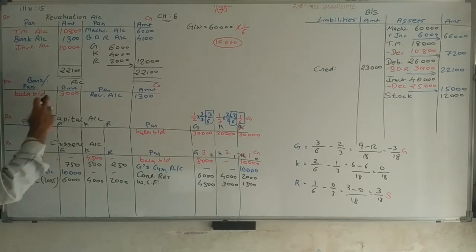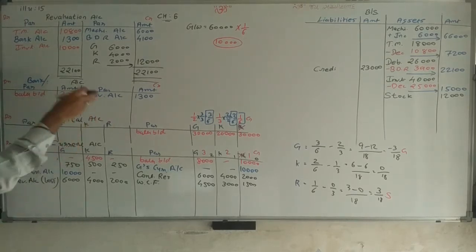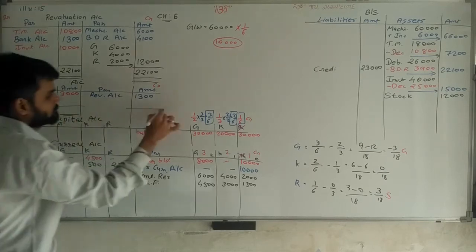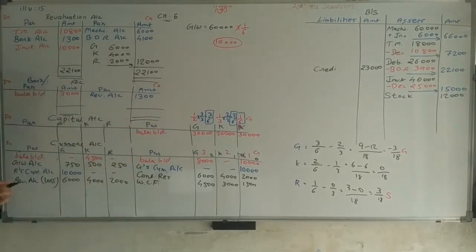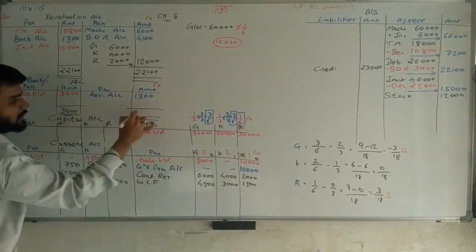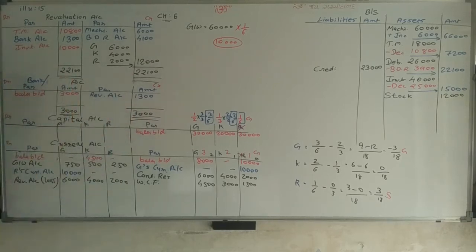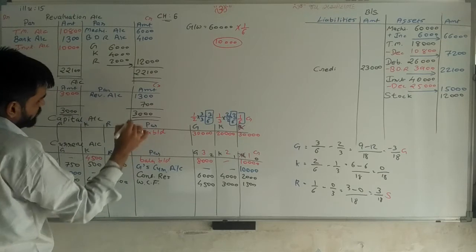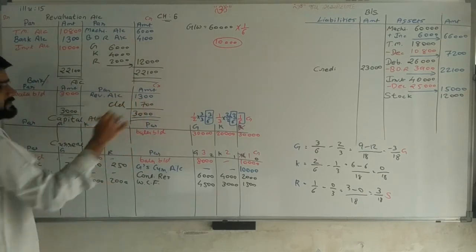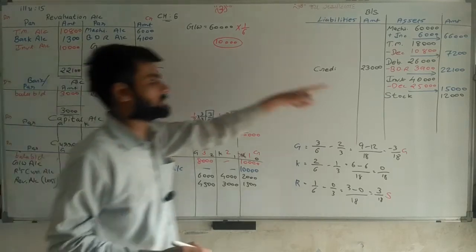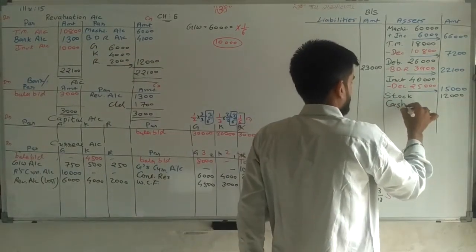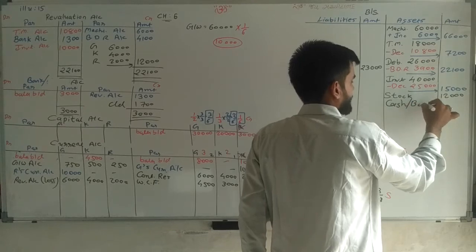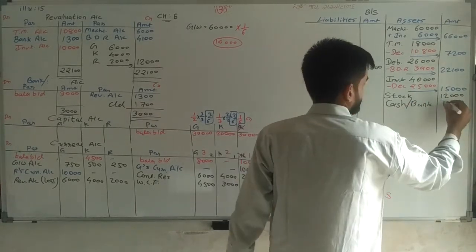Now sir, bank account can we close? Definitely close it, because we don't have that much money to pay. 3,000, from 3,000, 1,300 deducted simply. So 1,700 balance. This balance transfer on debit side means here cash or bank. Here bank is given, so we are writing bank 1,700.